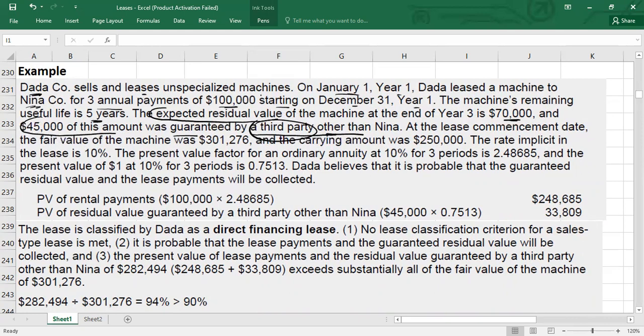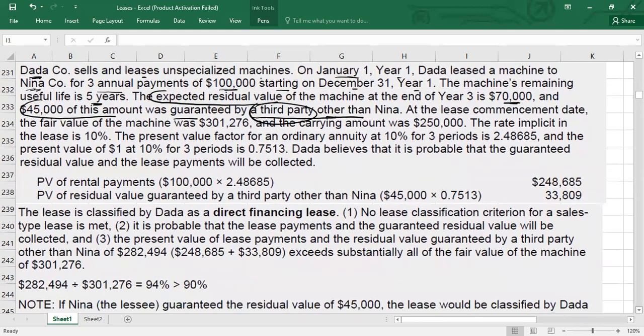Guys, now here it is by a third party. So here you will apply the 90% test. What you will do here, guys, is simply calculate the present value of rentals. Assume rentals is 100,000, multiplied by the annuity factor. The annuity factor I'm using here is at 10%, for 3 periods. You can just go through the question.